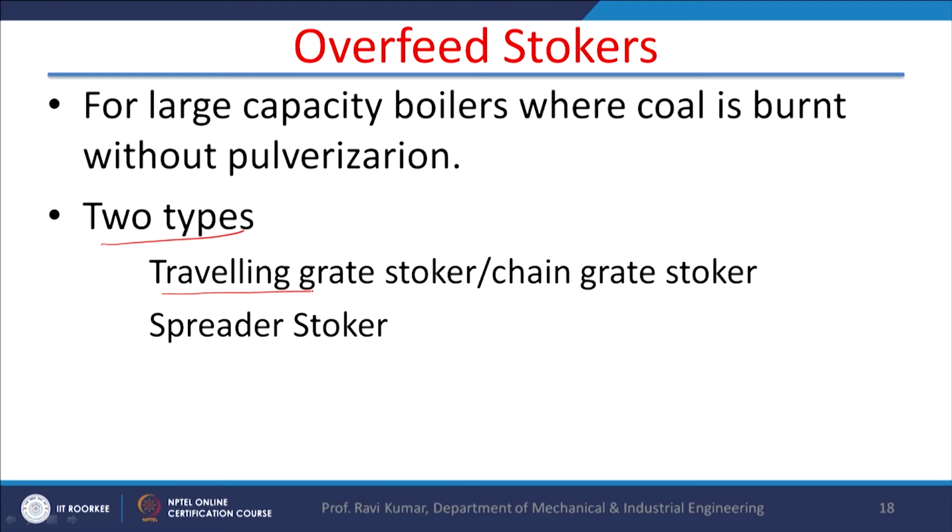Now, for feeding the coal onto the grate or the burning place, there are two types of methods. One is the travelling grate stoker, another is the spreader stoker. In the travelling grate stoker, there are two sprockets, and a chain is fixed to the sprockets, and on this bed the coal is fed.